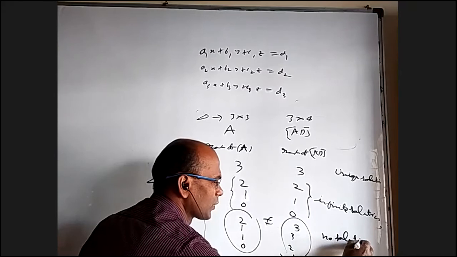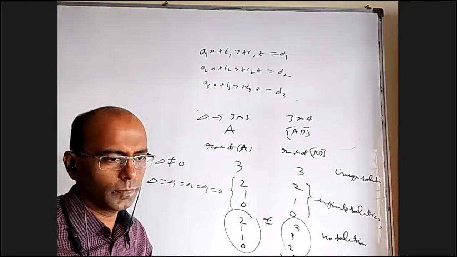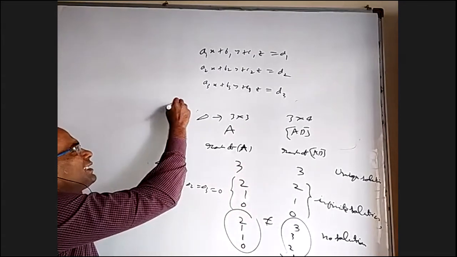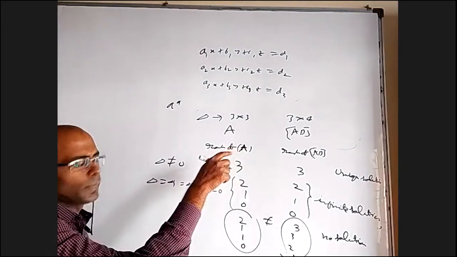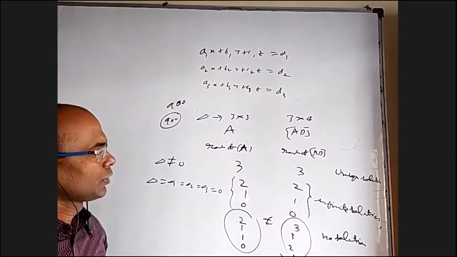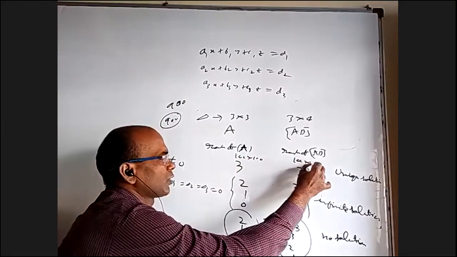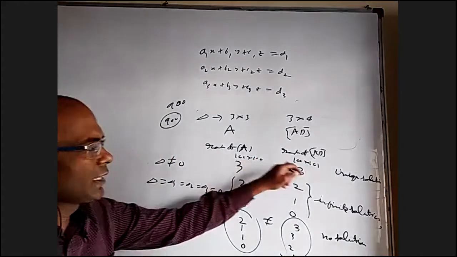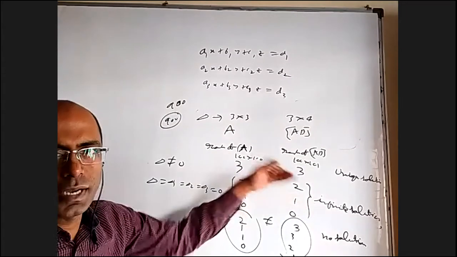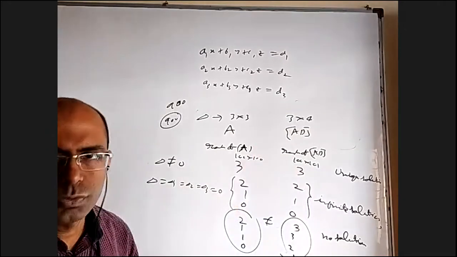Here you don't have to worry about whether planes are parallel and all. Everything is covered here. And it is not only true for 3 by 3. Let us see if I have 100 equations and 100 unknowns. So this will be a 100 by 100 matrix. This will be a 100 by 101 matrix. If both ranks are equal to 100, unique solution. If both ranks are equal but not 100, 99 or 98 or something, infinite solution. If this rank and this rank are different, it is no solution.